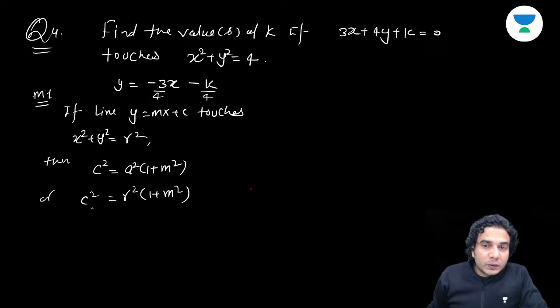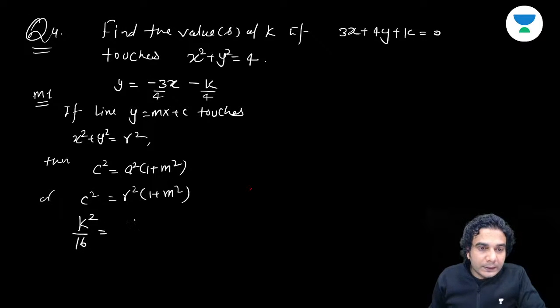Now you can compare. So what is the value of c? That is k by 4, so c square is k square by 16. What is the value of r? Radius r you can see in the circle. It is 2. R square is 4. So 4 into 1 plus m square. What is m? m is minus 3 by 4, so m square is 9 by 16. Okay.